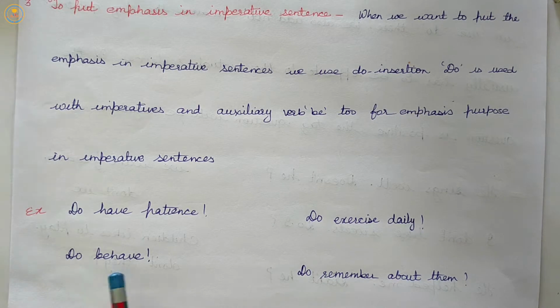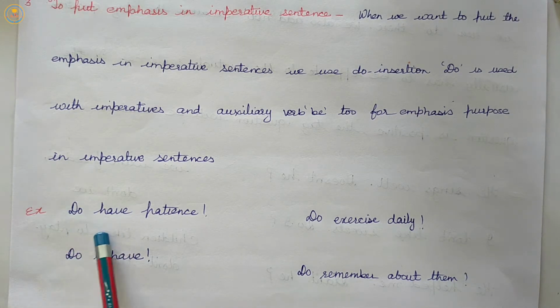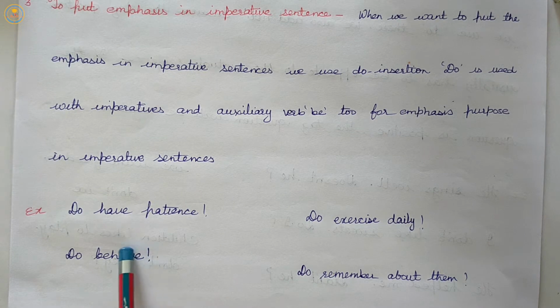We don't use only patience or behave. We add do to emphasize it. So we can say do behave and do have patience. It means to put emphasis on patience and behave, which is like giving an order.